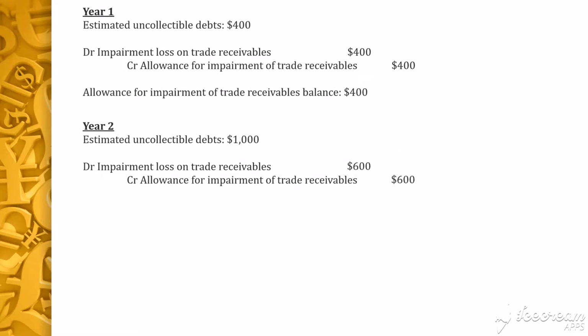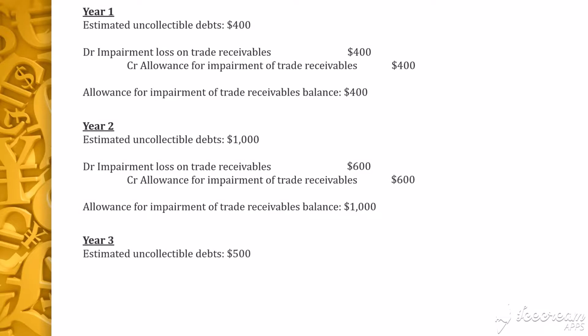Remember, we want to adjust the ending balance of the allowance for impairment of trade receivables to the amount expected to be uncollectible. At the end of the second year, $1,000 is expected to be uncollectible. The starting balance is $400, so we will increase the amount by $600 to make the ending balance $1,000. Now, what if the potential uncollectible debts decrease? Let's say at the end of the third year, the company thinks $500 is uncollectible.